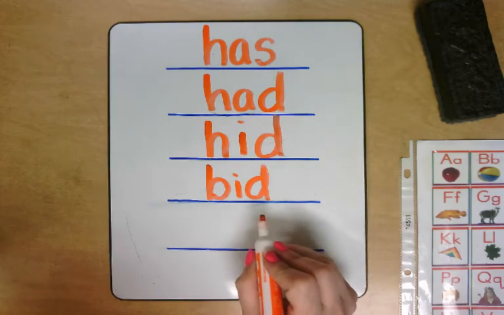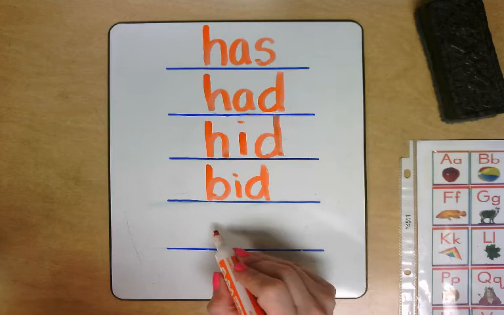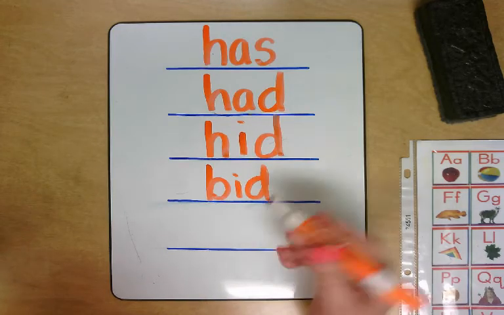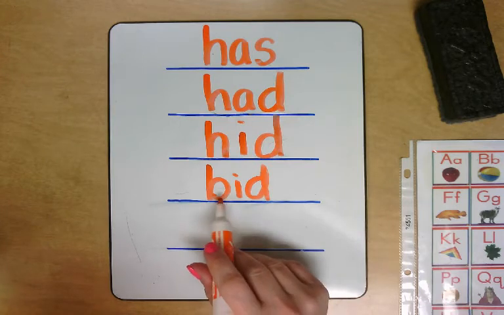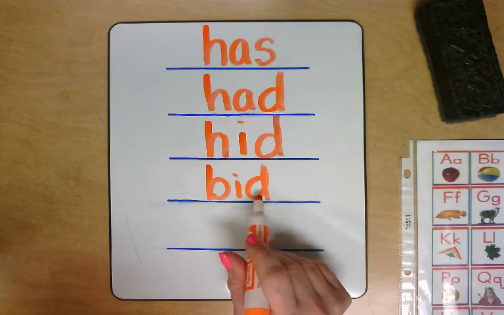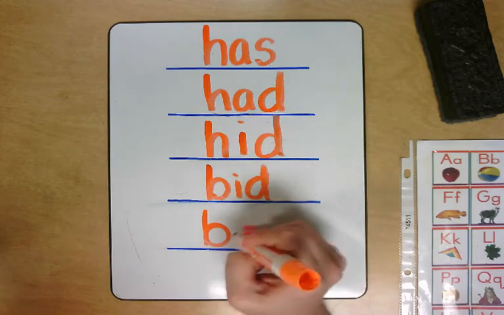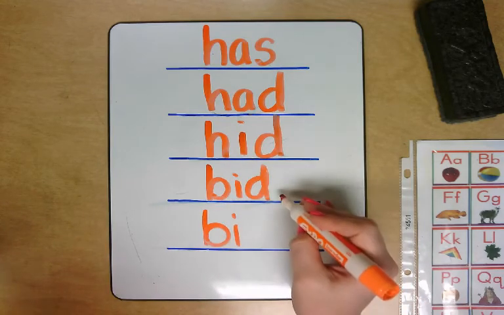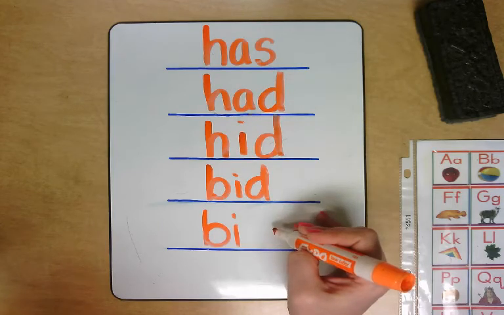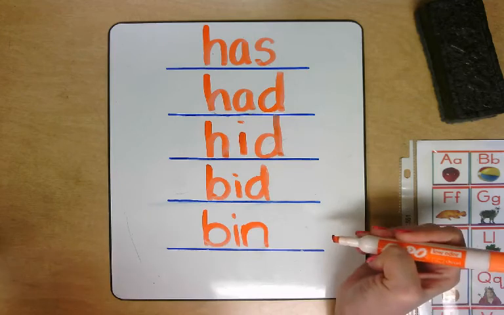All right, let's change it one more time. Instead of bid, we're going to write the word bin. Like I have a bin of things. Bin. Are we going to change the beginning, the middle, or the ending sound? The ending, very good. So we're going to keep the beginning and the middle the same. B, I, N. Change the D to an N. Bin. Good job, friends.